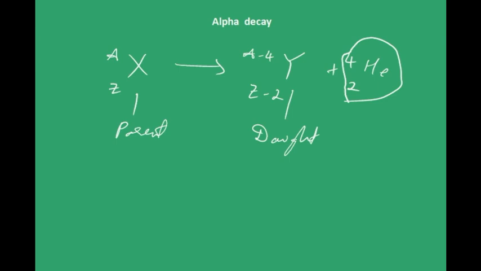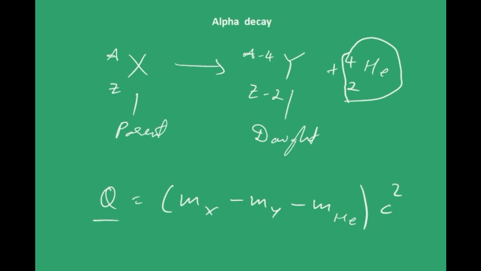Got it? So I can write in mathematical form the energy released Q as m of X, where mX is the mass of this parent atom or parent nucleus, minus m of Y, and similarly minus m of He, that is alpha particle here, and c square is the square of speed of light. Well, where is this Q going?